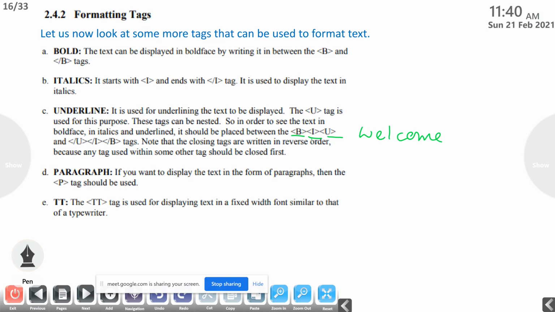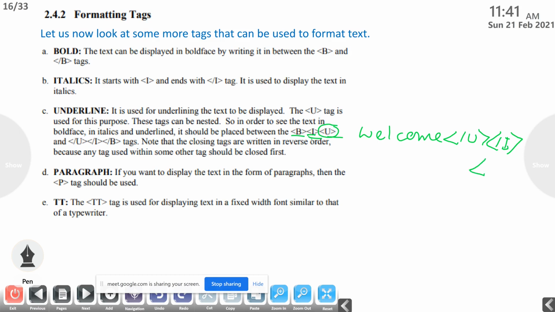What is the order of closing the tags? The last tag that we open should be closed first. What is the last tag that we opened? That is U. So first we close the underline tag. Then the second tag that we opened is italic, so next we close the italic tag.